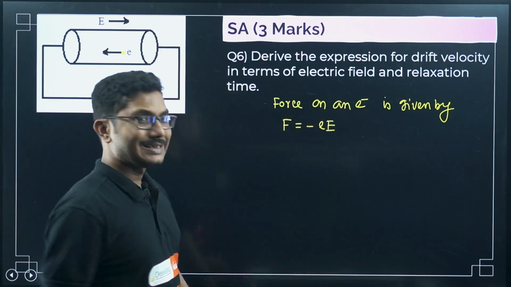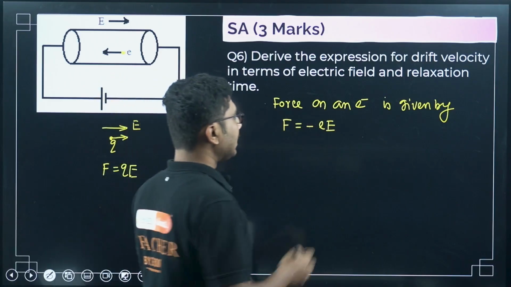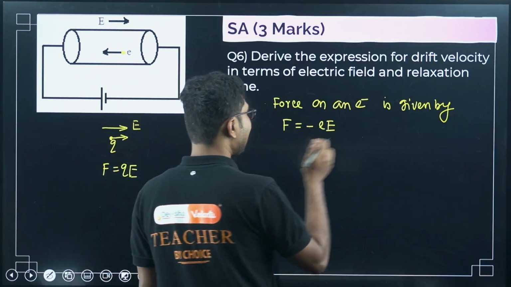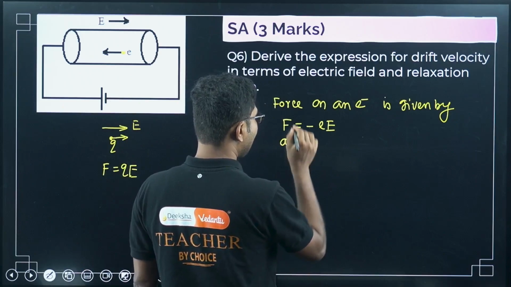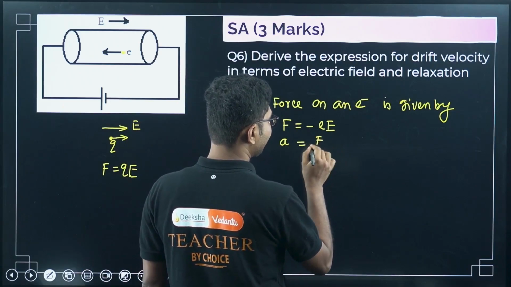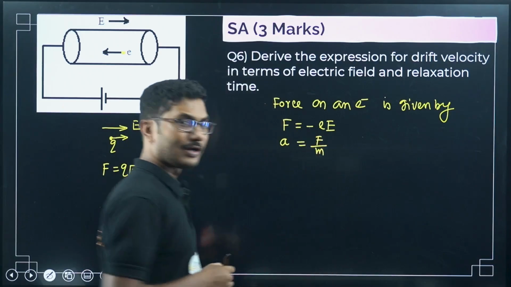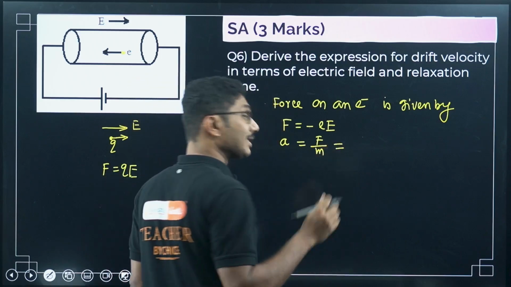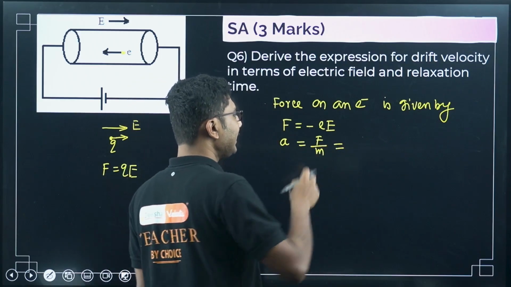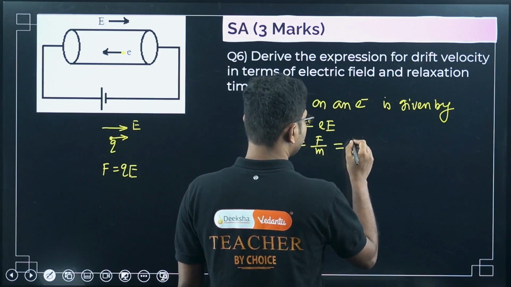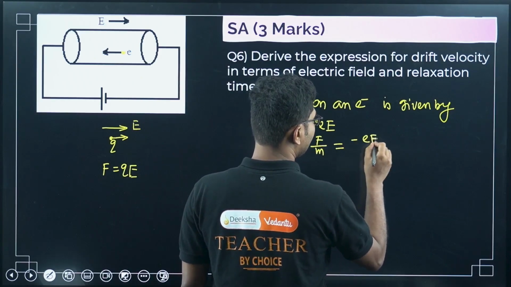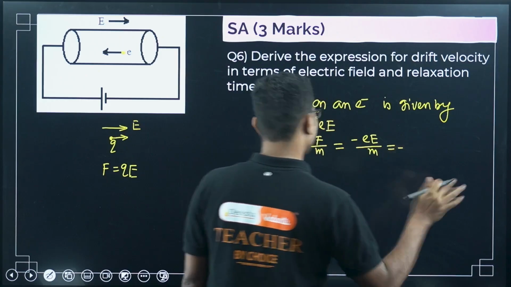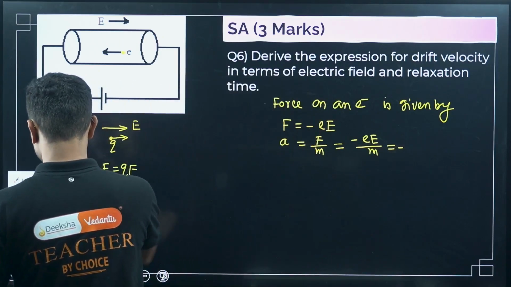Now what is the acceleration of the electron? Due to this force, the electrons will accelerate. So acceleration will be force divided by mass. F equals to ma, Newton's second law. So put the value instead of F, so a equals to minus eE by m. We don't need anything else.